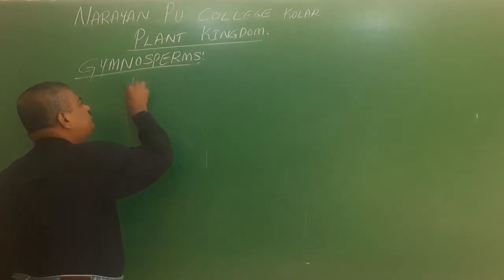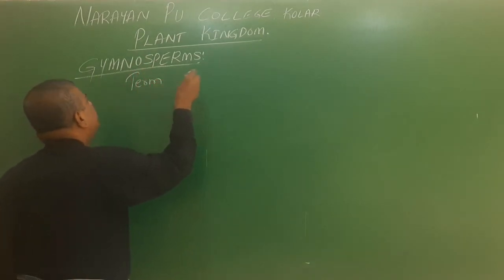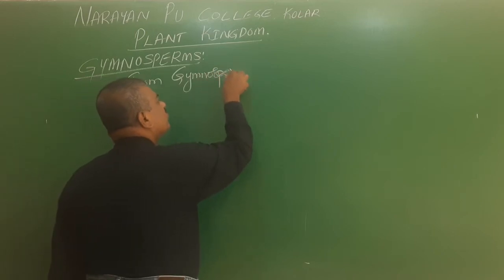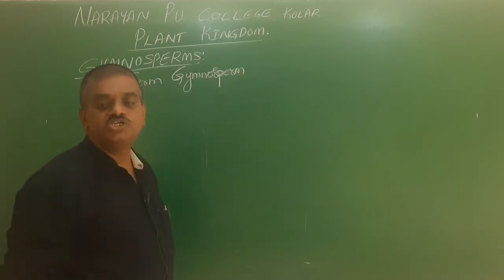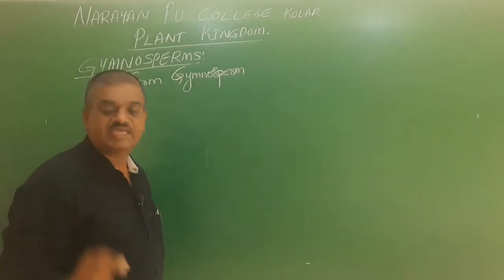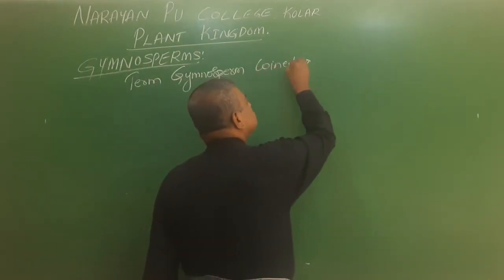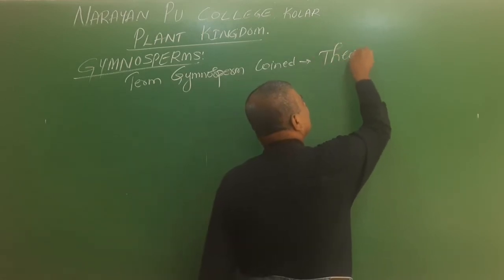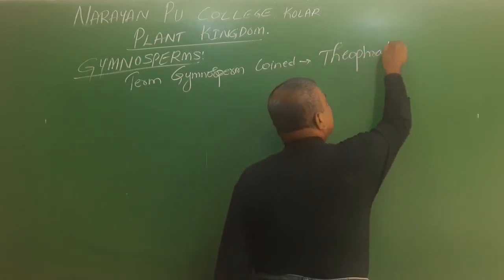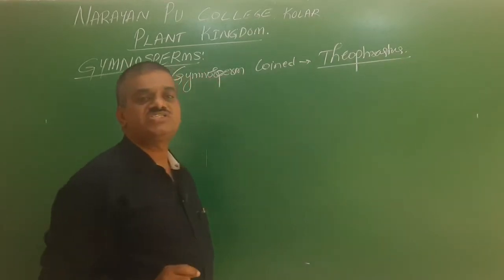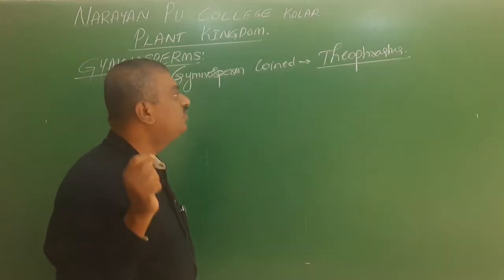Now the term gymnosperm is coined by Theophrastus. We know that Theophrastus is called the father of botany.